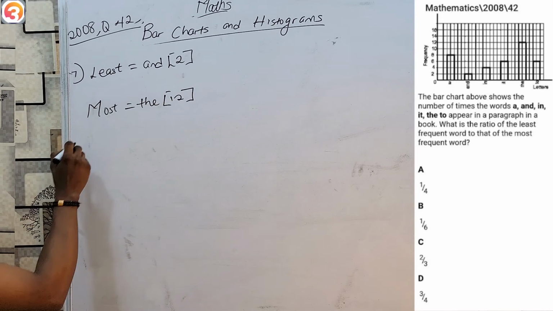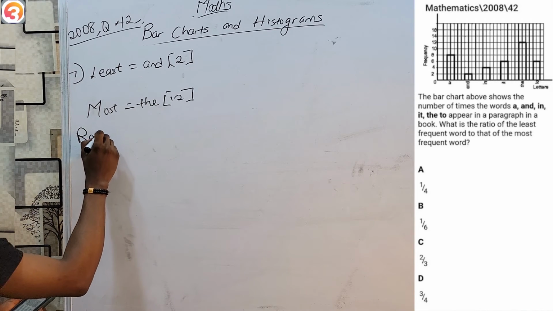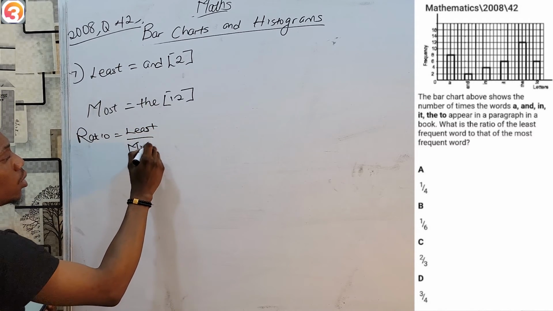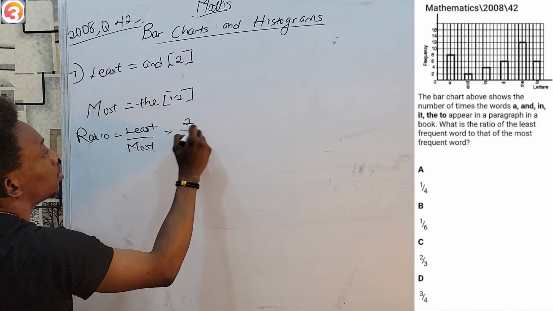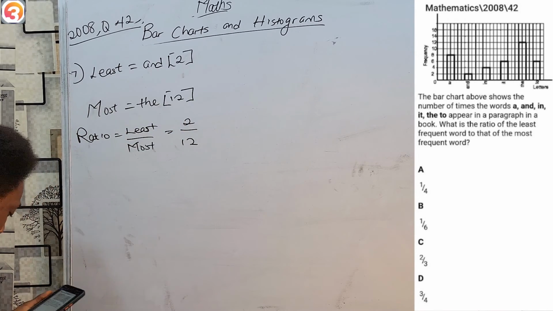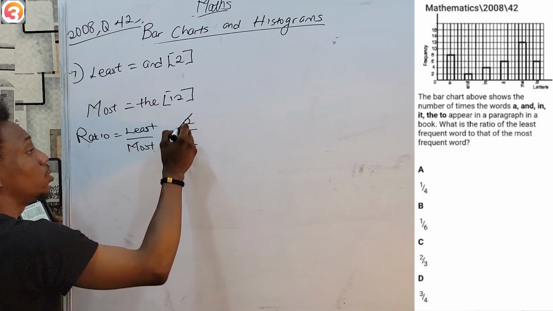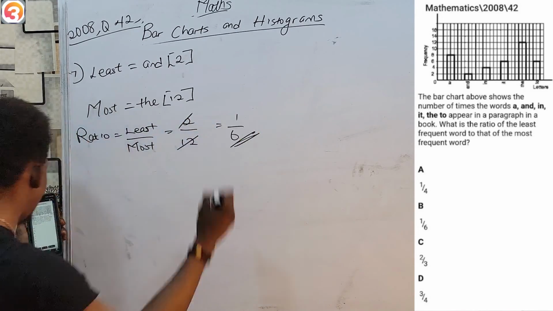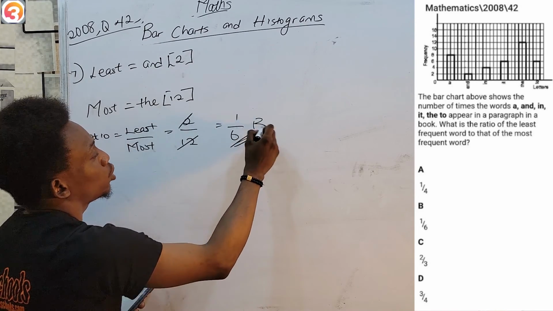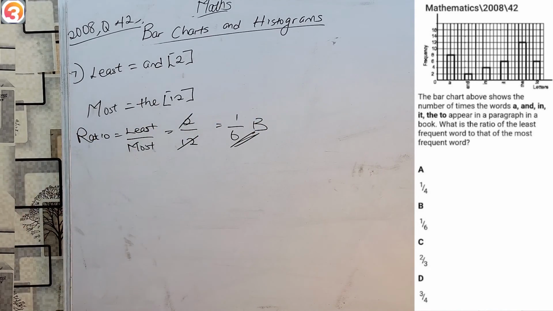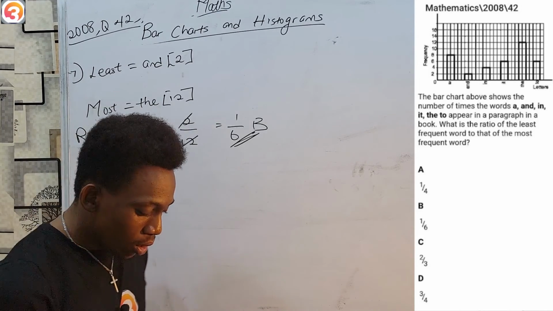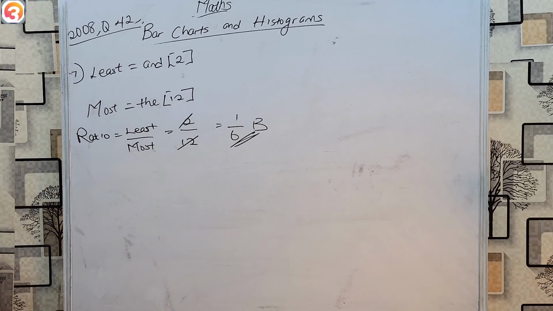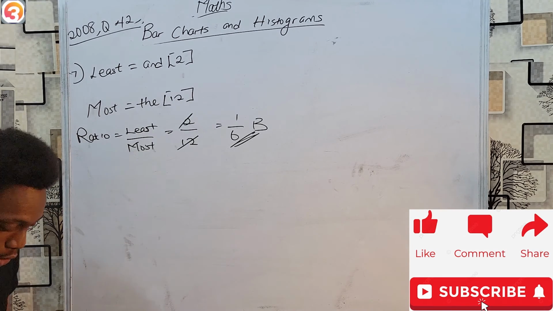So obviously the ratio required is least to most, and my least is 2, most is 12. Simplify, because obviously this is not in my options. 2 into 2 is 1, and 2 into 12 is 6, which is option B. So you see, these are very, very simple and easy to solve. And on this note, we've come to an end of this topic, bar charts and histograms.